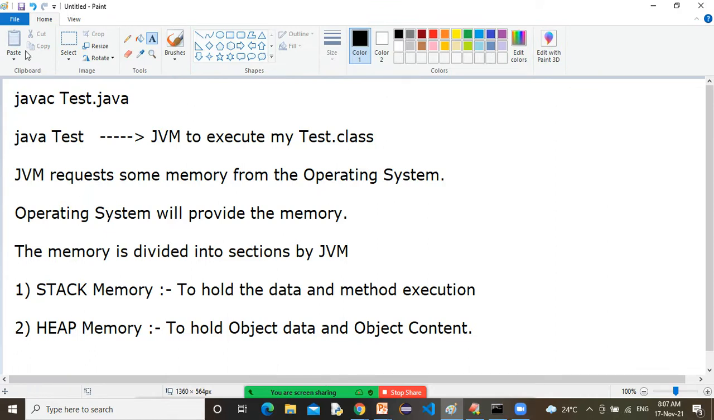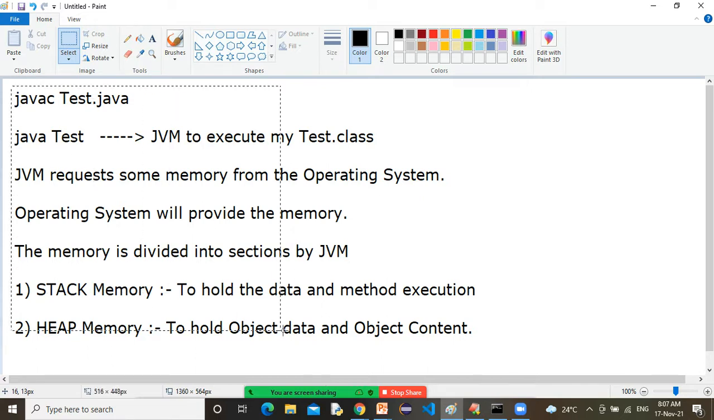Now I am moving to the next. You can take a screenshot of this one. JVM executes my Test.class. JVM requests some memory from the operating system. The operating system will provide the memory. The memory is divided into three sections by JVM: stack memory to hold the data and method execution, heap memory to hold object data and object content.